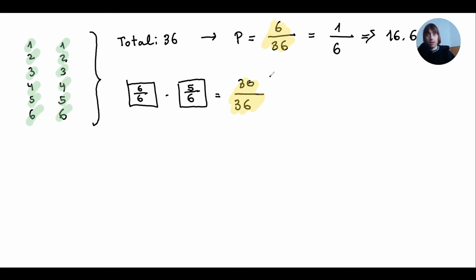So by calculating its negation, you could now do 1 minus 30 by 36, and you would get the probability that you were looking for. Two ways of doing it. Sometimes when a probability is too hard, looking at its negation is going to be a really useful trick to be able to determine it.